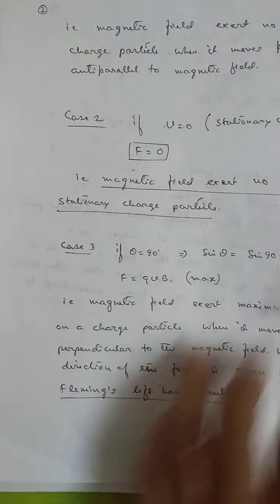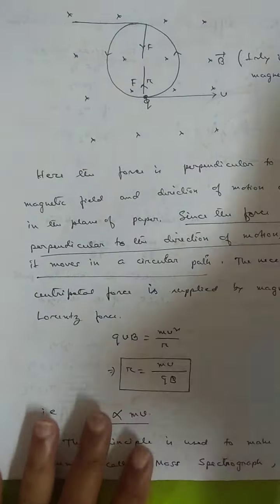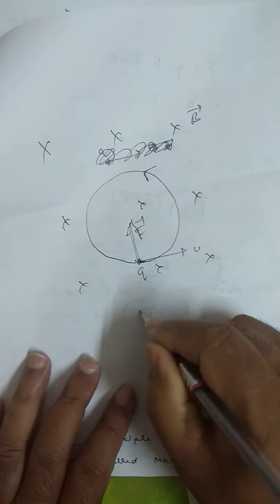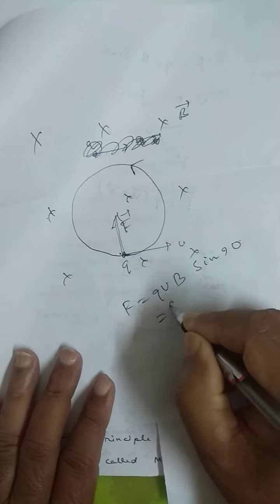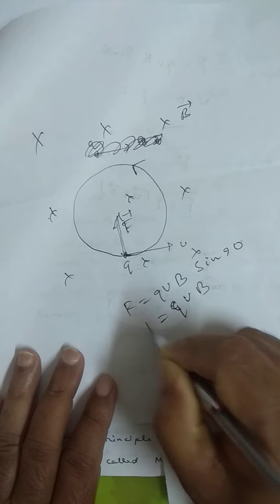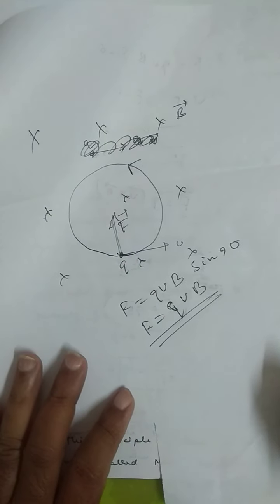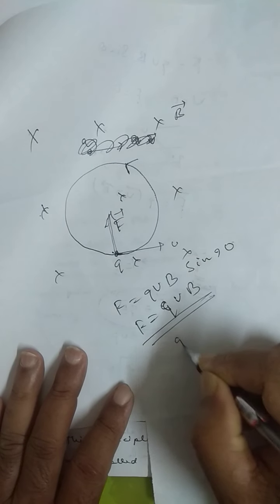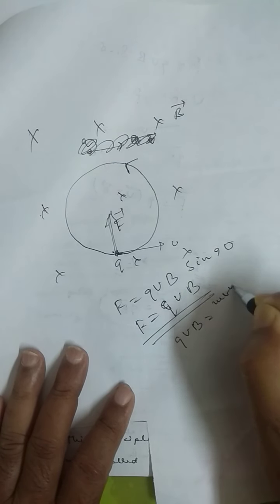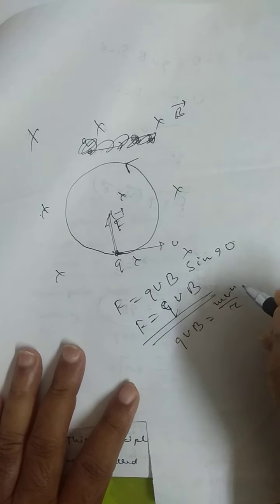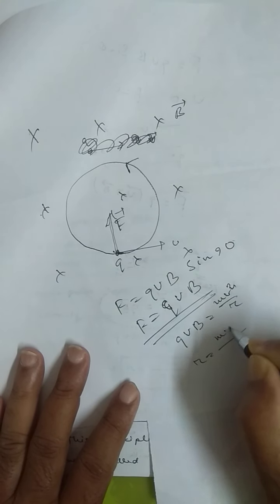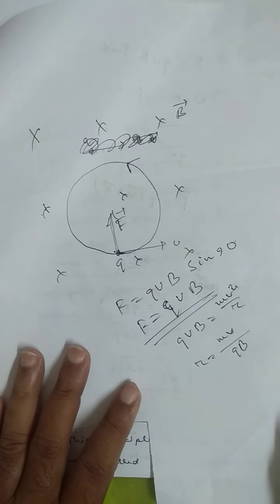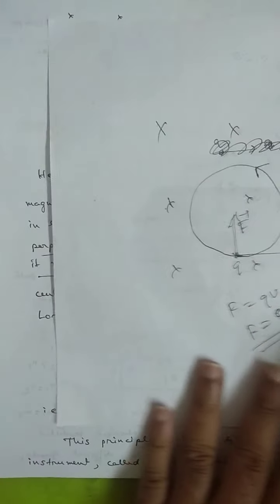Since it moves in a circular path, it requires centripetal force. Who supplies the centripetal force? The force F is equal to QVB sin 90, sin 90 is 1, so this is QVB. This force provides the necessary centripetal force. What is the expression of centripetal force? mv square by r. Can you remember mv square by r? Therefore r is equal to mv by qB, where r is the radius of the circular path.